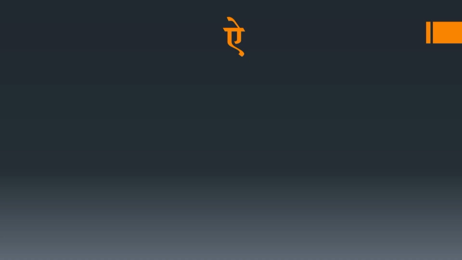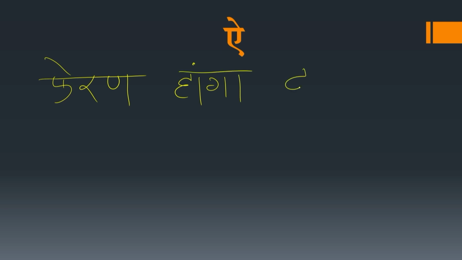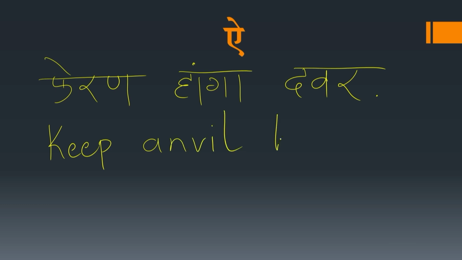Now we'll see usage in a sentence. Iron hanga door. So keep the anvil here.